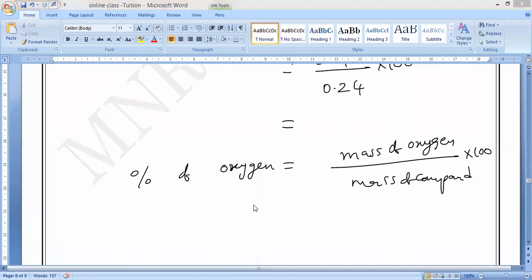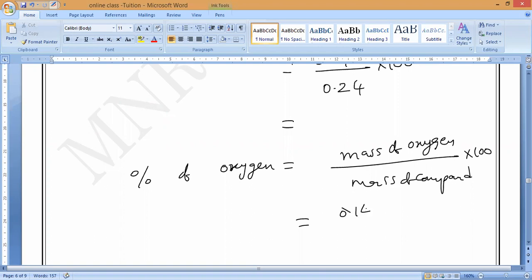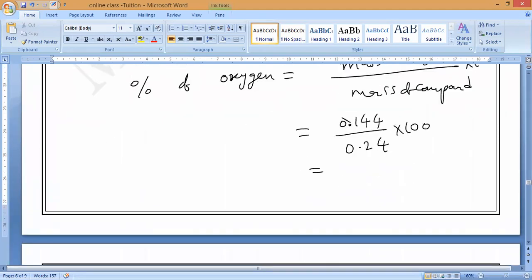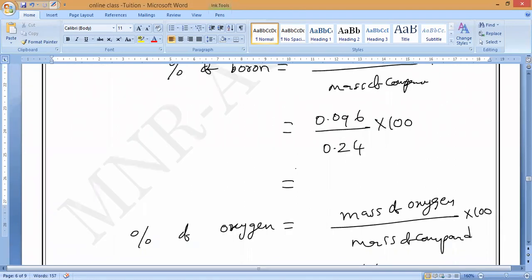Now substitute. What is the mass of oxygen? 0.144 divided by 0.24, into 100. That is 40%. Mass percentage, 40%. So the first one is 40%.